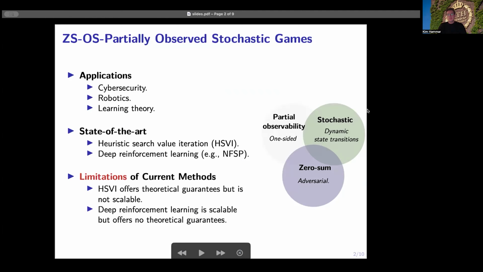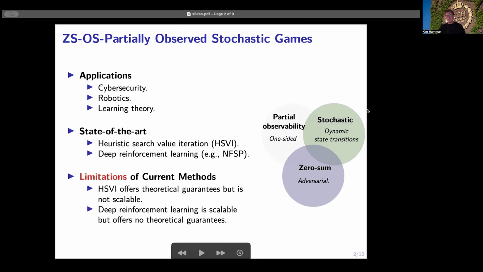The current methods for solving this type of games can be divided into two main categories. On the one hand, we have heuristic search value iteration, or HSVI. And this is the current state-of-the-art method in the sense that this is the only method that has theoretical guarantees for solving the game.